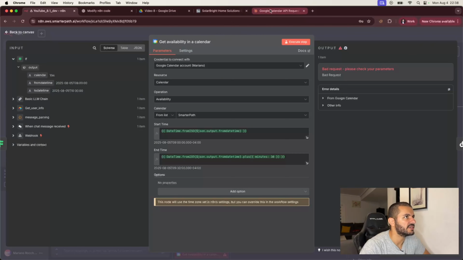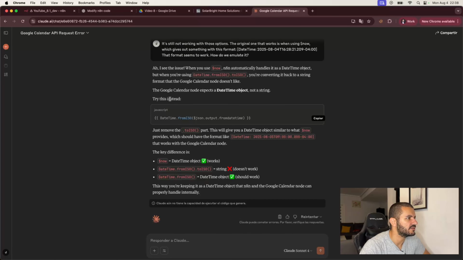So we're not getting that. Let's see. To remove the ISO part, it will give you a date which is similar to... So we are not getting what it says that we should be getting from that. So let's explain it to it.